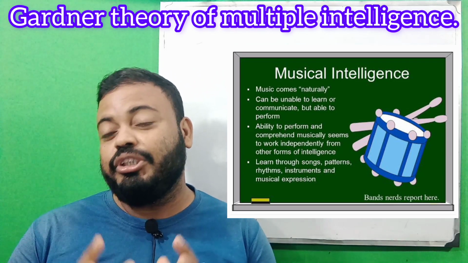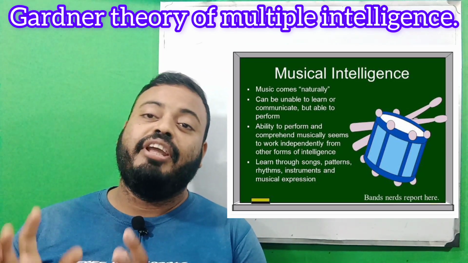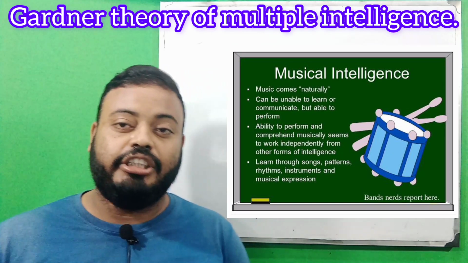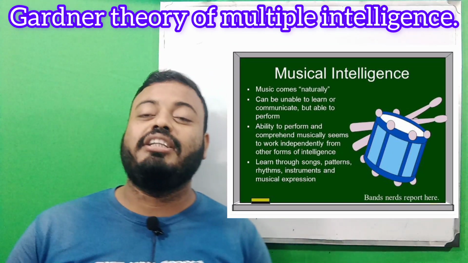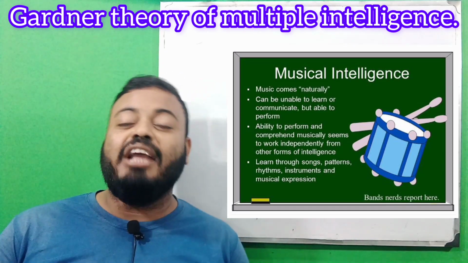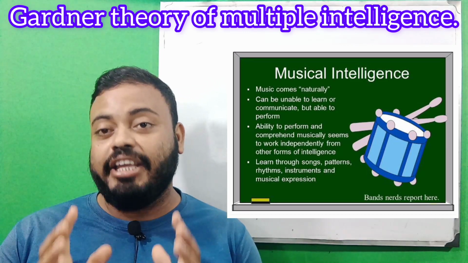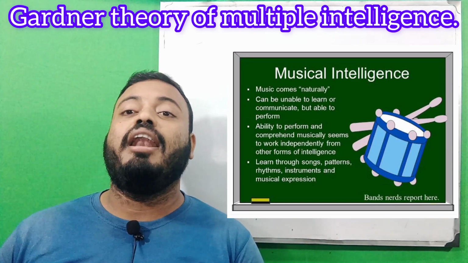This music also gives him a platform to perform his music or his potentiality. So Gardner thought that every type of intelligence factor is very important for human life.